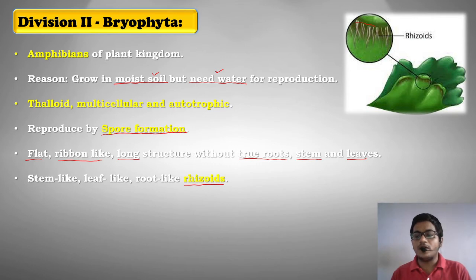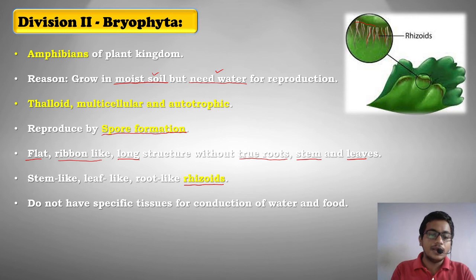Okay. So in Bryophyta, generally, you can find some small root-like fibrous structures which develop on the margin of the leaf or on the posterior surface of the leaf sometimes. So that can be observed in division Bryophyta, not kingdom, it is division. Okay. Now they do not have any specific tissue that can help them in conduction of water and food. So xylem and phloem are basically absent in these organisms.